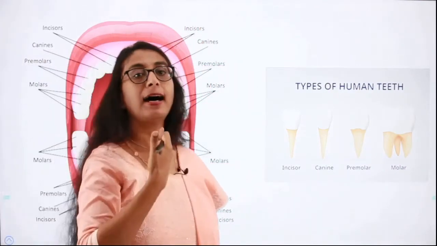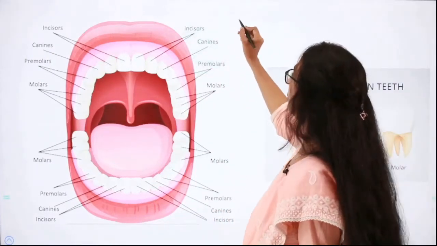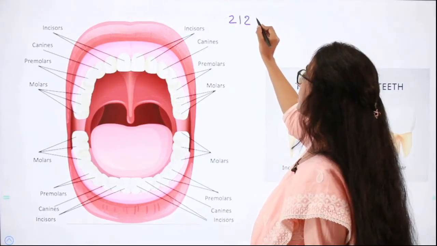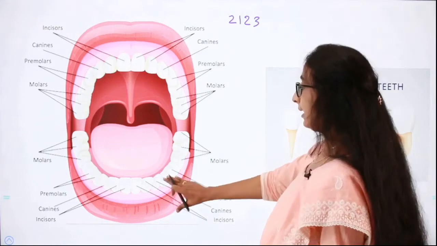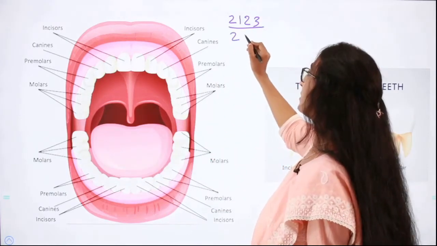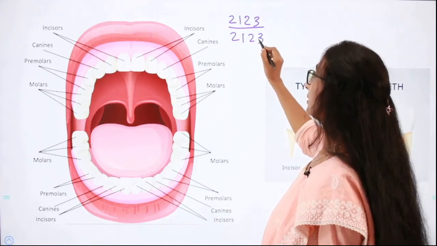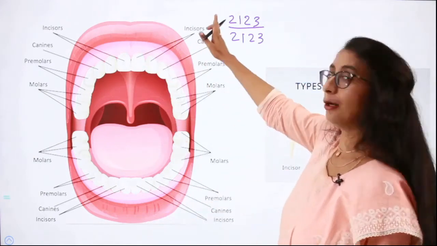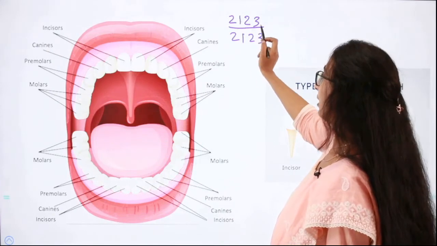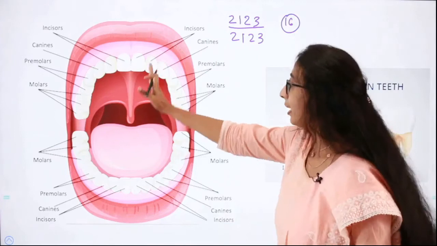When we divide our mouth longitudinally, on the upper half we have 2 incisors, 1 canine, 2 premolars and 3 molars. Again in the lower half of the mouth we have 2 incisors, 1 canine, 2 premolars and 3 molars. So in one half of the mouth, how many teeth do we have? It is 2 plus 2 plus 1, 5, 6, 7, 8, 8 plus 8, 16. 16 teeth we have in one half of the mouth.